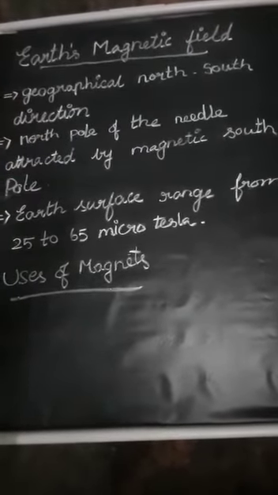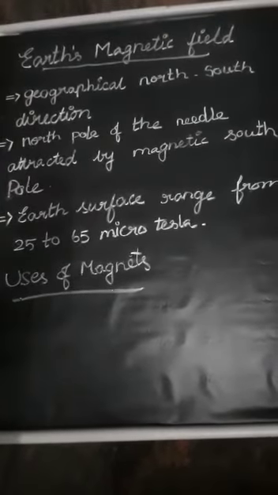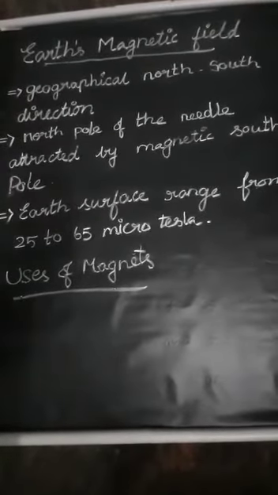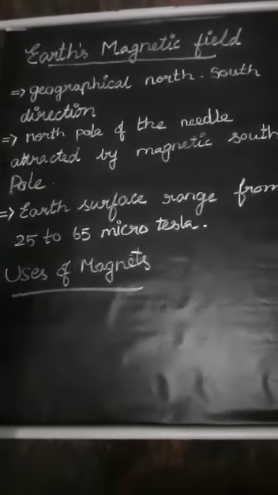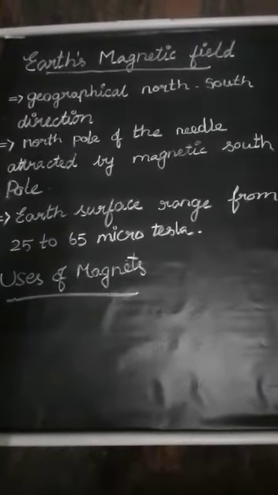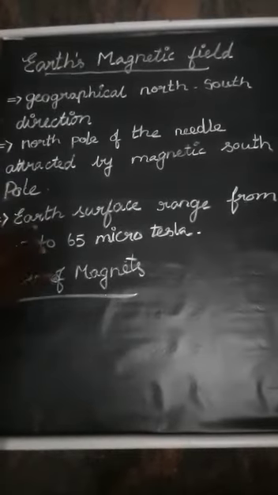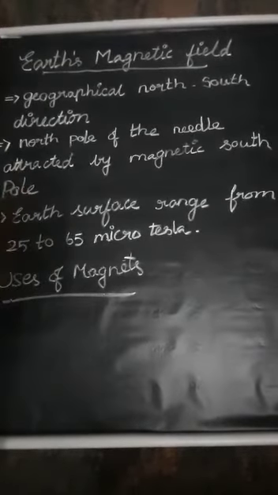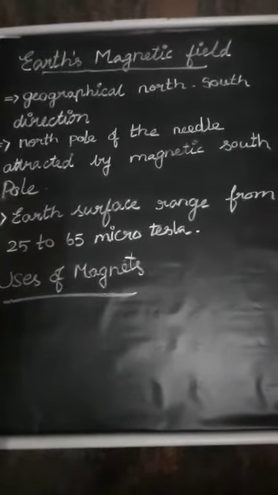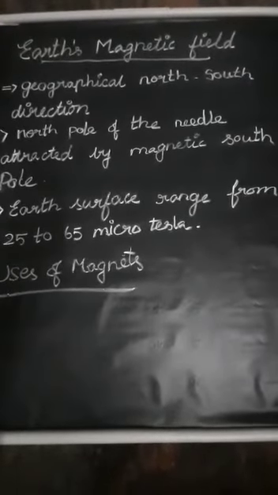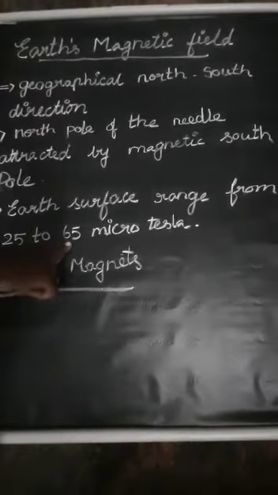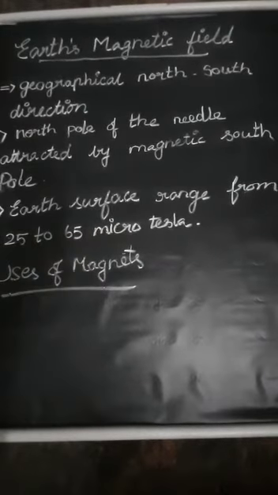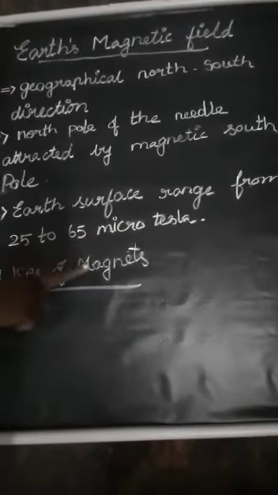In the same way, the magnetic south pole of the Earth, which is located near the geographic north, attracts the north pole of the needle, and the south pole of the needle is attracted by the magnetic north pole. The strength of the magnetic field at the Earth's surface ranges from 25 to 65 micro Tesla.